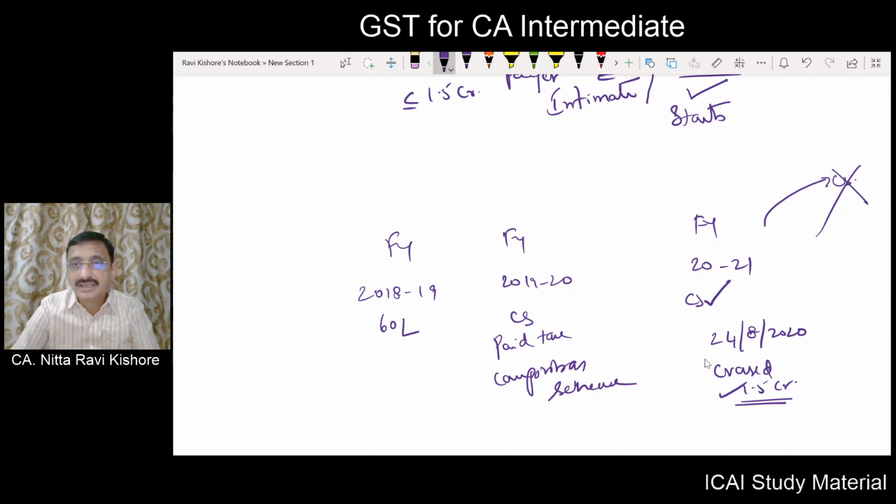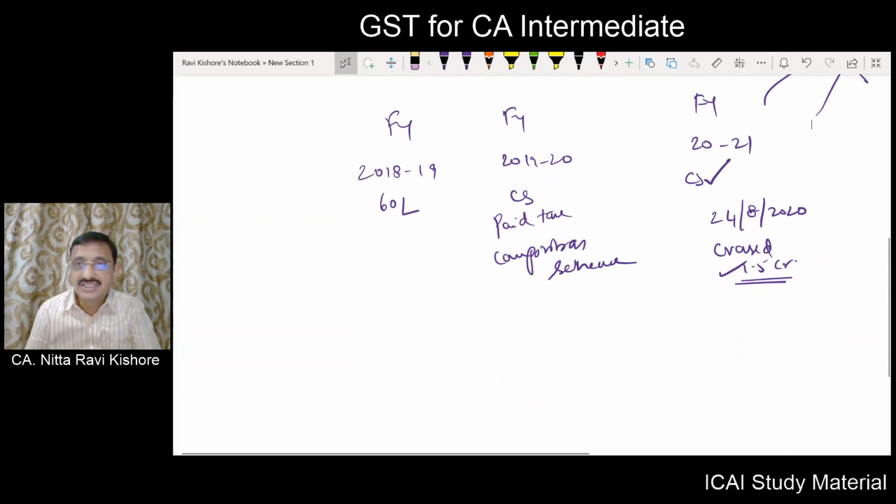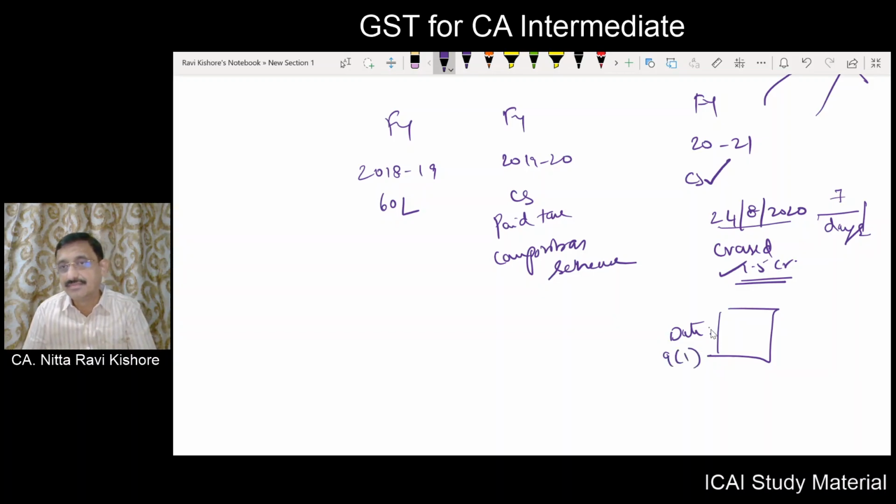Now here what happened? During the financial year 2020, I crossed the 1.5 crore on 24th. So from here, within 7 days, I have to give the intimation. In that intimation, I have to file the intimation online on the GST common portal. Now in that I have to write a date from which I am going into section 9 subsection 1 regular tax.